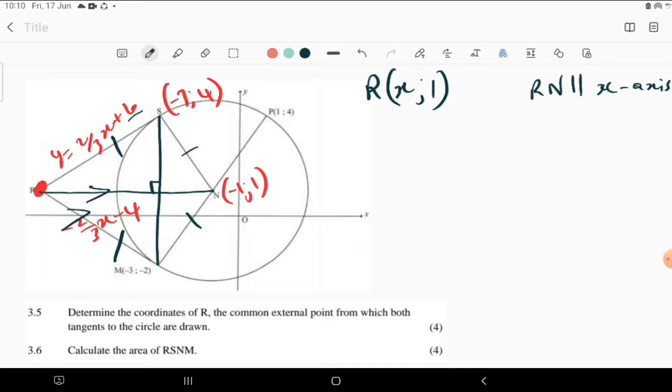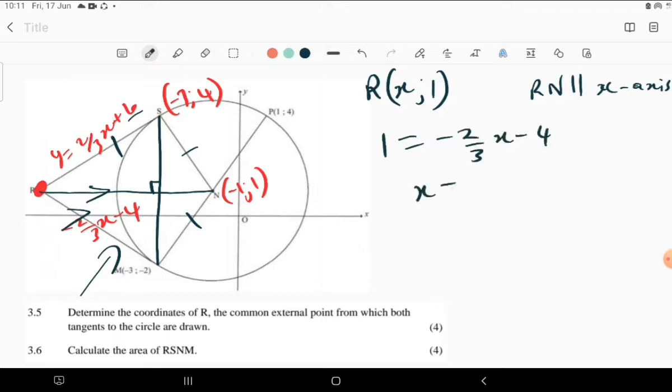On that note, after having that information, we can just use one of the equations there. Let's say we didn't have this equation, because we had to find it. It's only this one that was calculated previously. So y is 1, equal to negative 2 over 3 times x minus 4.